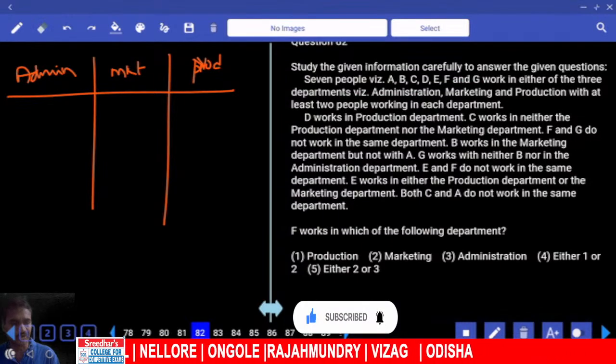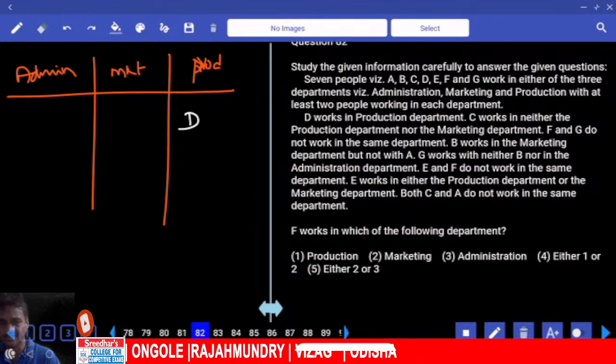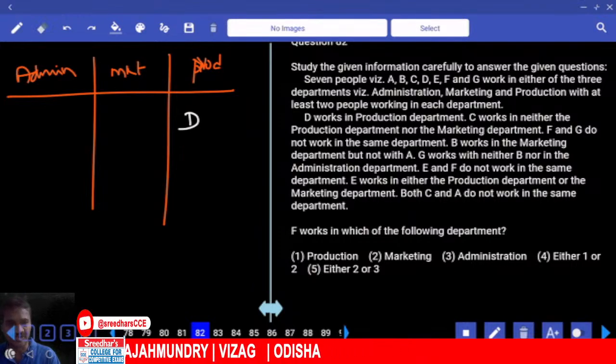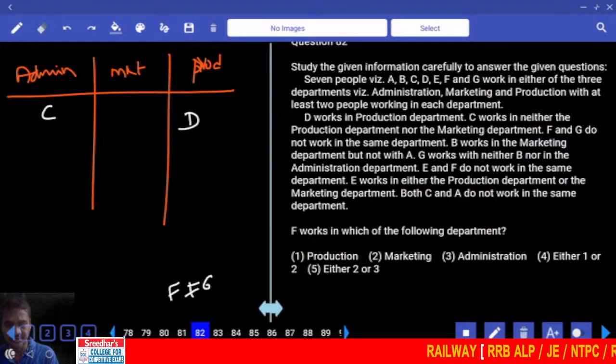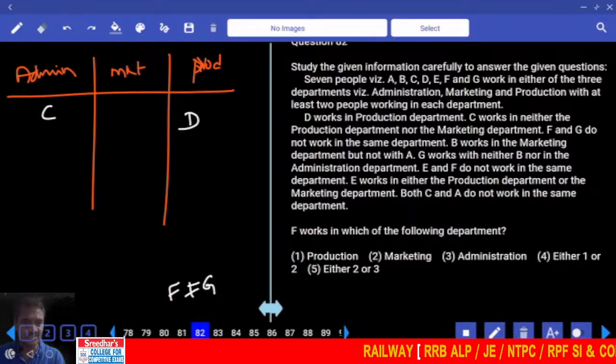Now D works in the production department. D is in production. C works neither in production nor marketing, so C must be in admin. And F and G do not work in the same department.